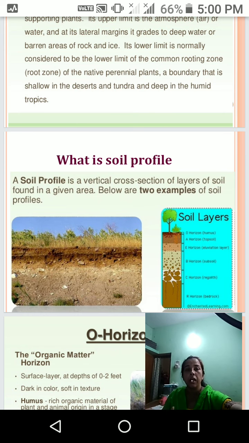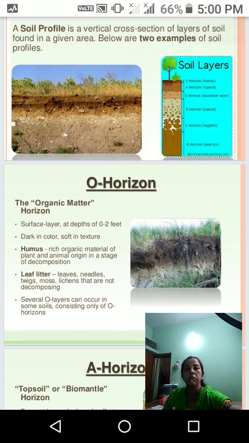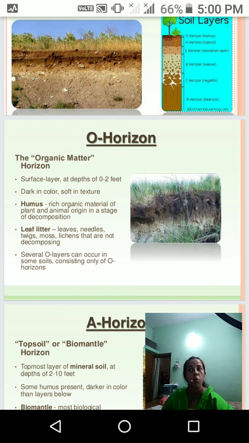Next, the first layer of the soil profile is the O horizon, that is organic matter. It is the surface layer, and the deeper you go down, the more the depth of that area, that is the O horizon first. It is dark in color, soft in texture, with humus rich in organic material of plant and animal origin in the stage of decomposition.